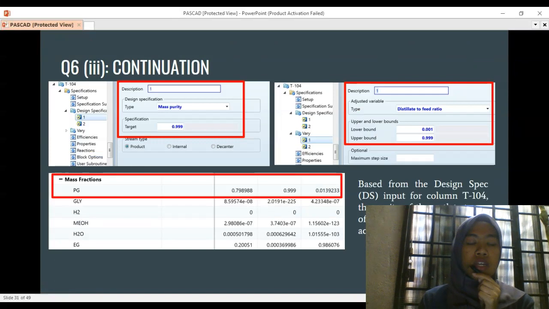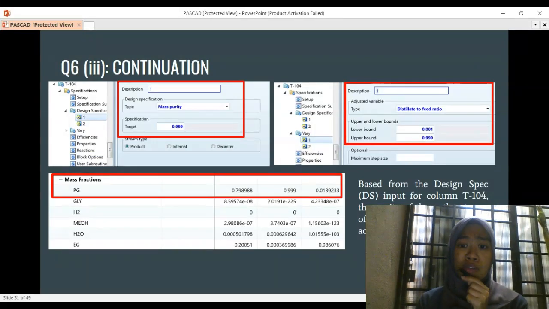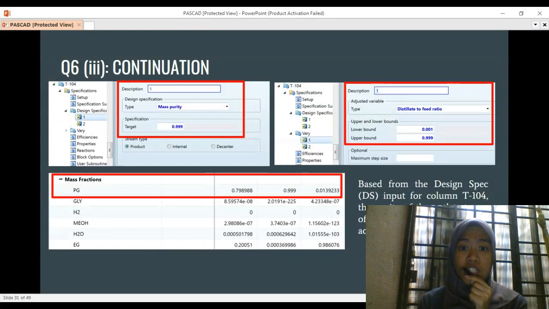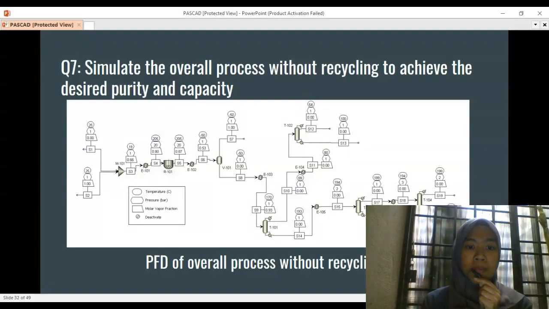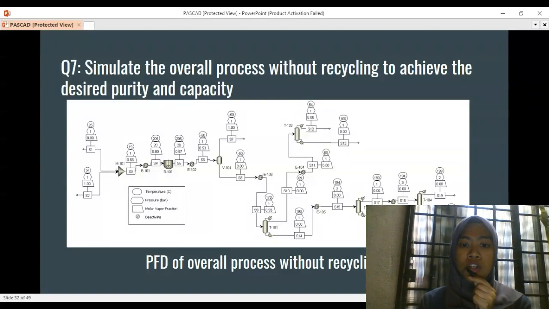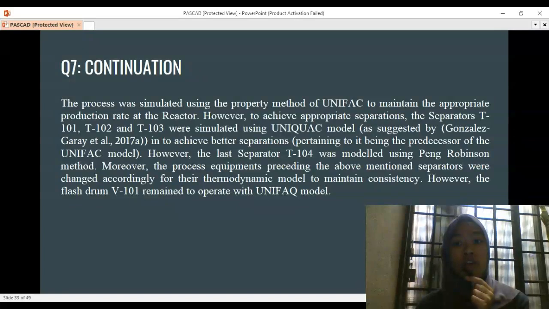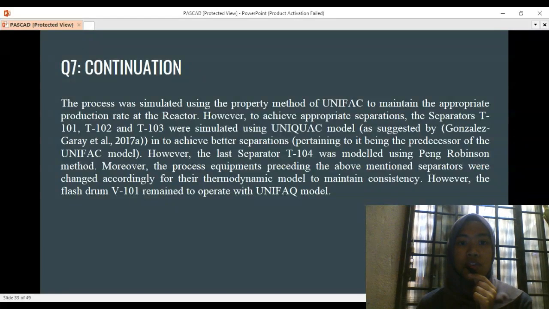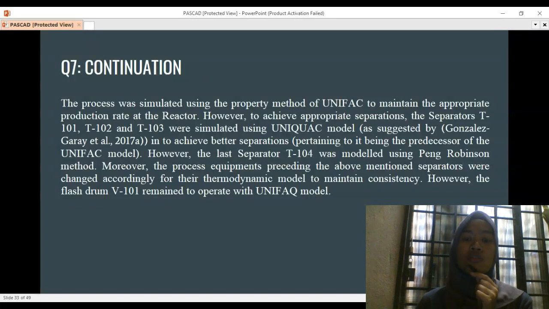before this. Okay, so based on the design spec input at the T104, the purity of the outlet stream of the main product was achieved, which is 0.999. And then to simulate the overall process without recycling to achieve the desired purity and the capacity, this is the PFD for the overall process without the recycling, whereby we don't recycle the hydrogen. So the process will be simulated with the property method of the unified to maintain the appropriate production rate of the reactor. However, to achieve the appropriate separation, for the T101, T102, T103, we will use the UNIQUAC.